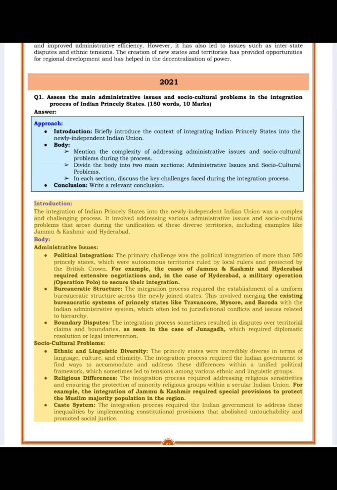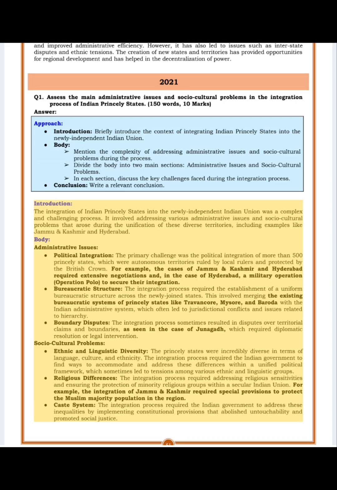Body. Administrative issues. Political integration. The primary challenge was the political integration of more than 500 princely states, which were autonomous territories ruled by local rulers and protected by the British Crown. For example, the cases of Jammu and Kashmir and Hyderabad required extensive negotiations and, in the case of Hyderabad, a military operation, Operation Polo, to secure their integration.